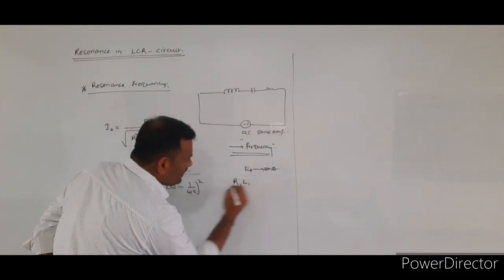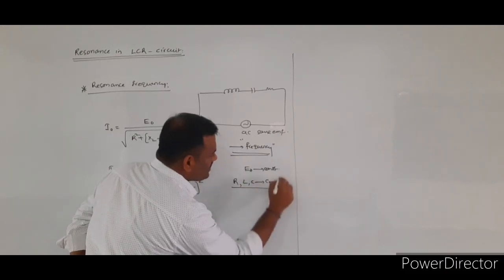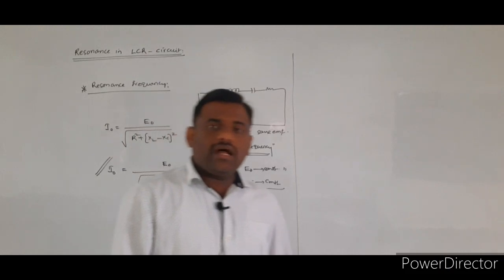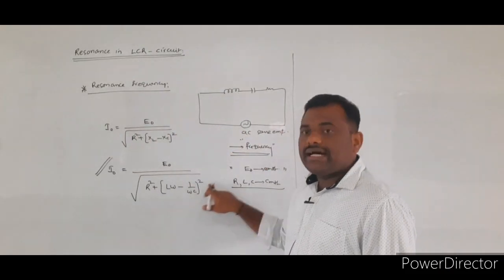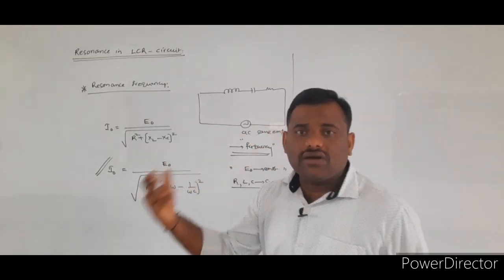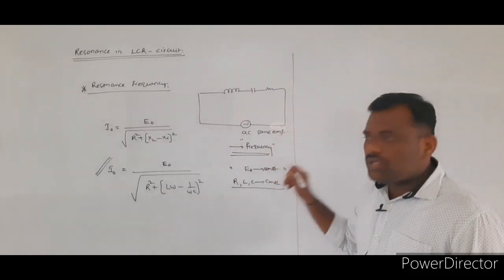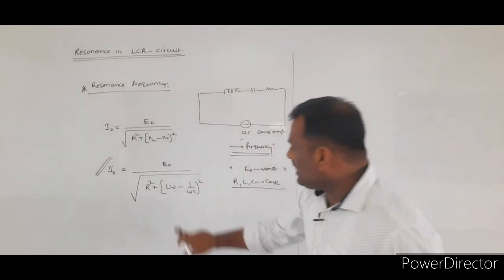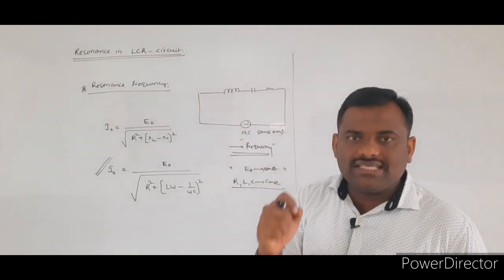L is indicating the inductance and C is indicating what? Capacitance of the capacitors. So if you see the expression, I0 is equal to E0 by under root of R square plus (L omega minus 1 by omega C) whole square. Here E0 will be the peak value of EMF, that is a constant factor. R, L, C will be constant. So here this I0 value depends upon which physical quantity? Omega. Omega is nothing but the angular frequency of the AC source.